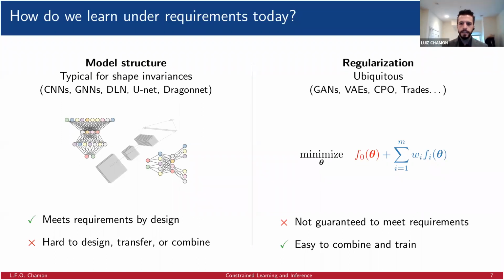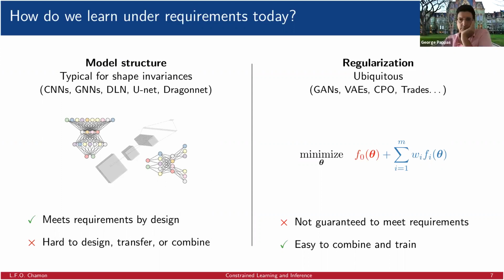The idea is that we encode these requirements in penalties that we add to the objective of the training of our model. And the advantage of this technique is that they are very easy to combine. If we want an additional requirement, we just add a new penalty, and it doesn't really change the way we train. It's simply the exact same optimization method or whatever other learning method we are using. The problem is that this method is not guaranteed to meet the requirements. The solution depends a lot on the penalties that we choose, on the weights that we choose for those penalties. And there may not even be penalties and weights that actually give you feasible, good solutions.